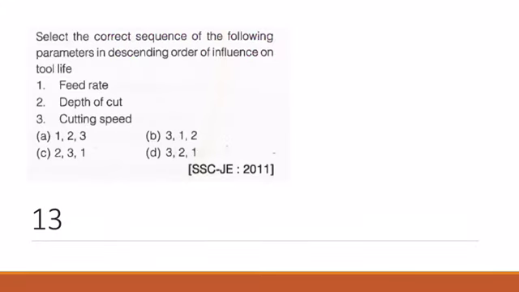Question number 13, select the correct sequence of the following parameters in descending order of influence on the tool life. So this is also a very important question, asked in many examinations, guys. Please remember this question, very important question, right?